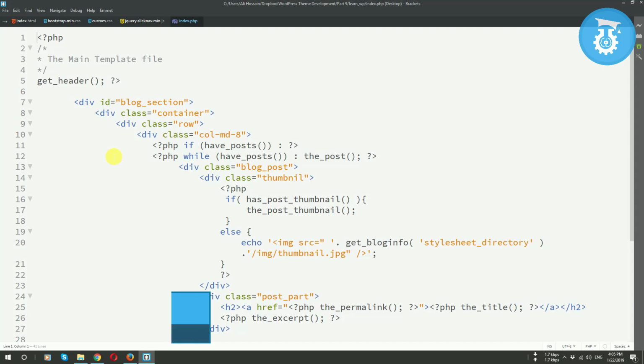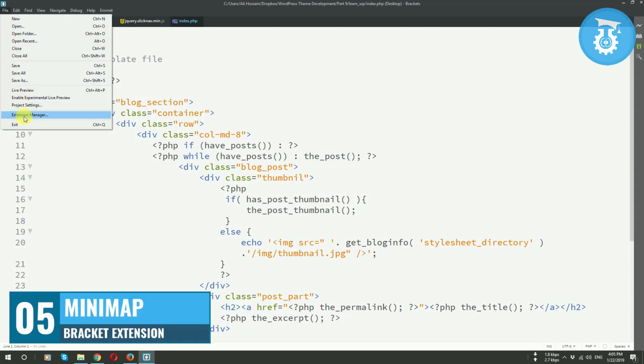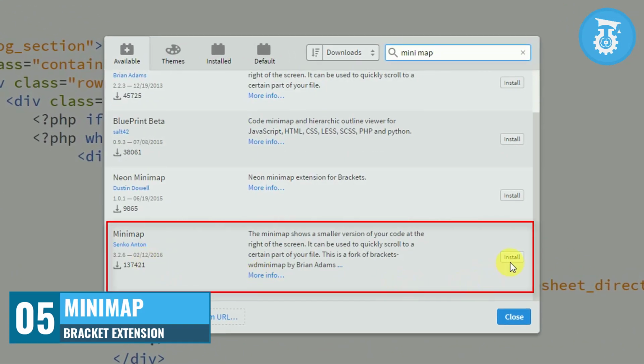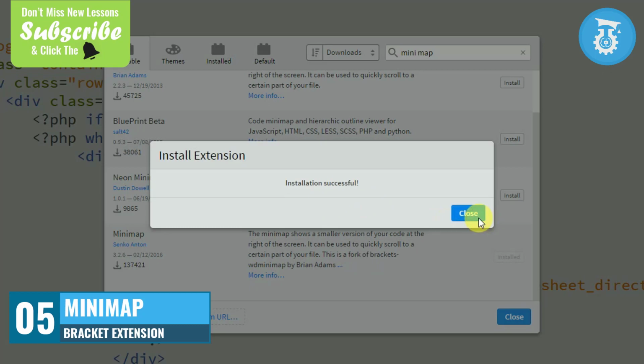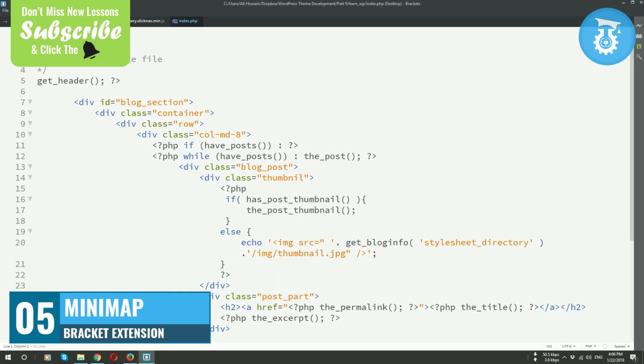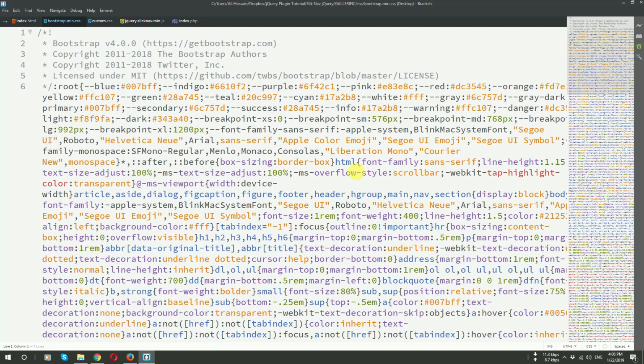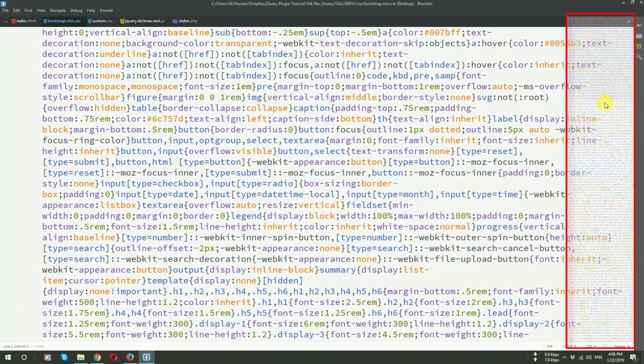Number 5 is Minimap. So I am going to the file section and then extension manager, and here I will write Minimap. As you can see, this is Minimap, and I am going to install it, and it installed and then close, and again close. And now if you open a big file like Bootstrap Minified, you can see that here I have a minimap, and when you are scrolling, it will show you where you are. It's very helpful when you are fixing something or when you are coding a big page like a big HTML or big CSS page. This minimap can help you.